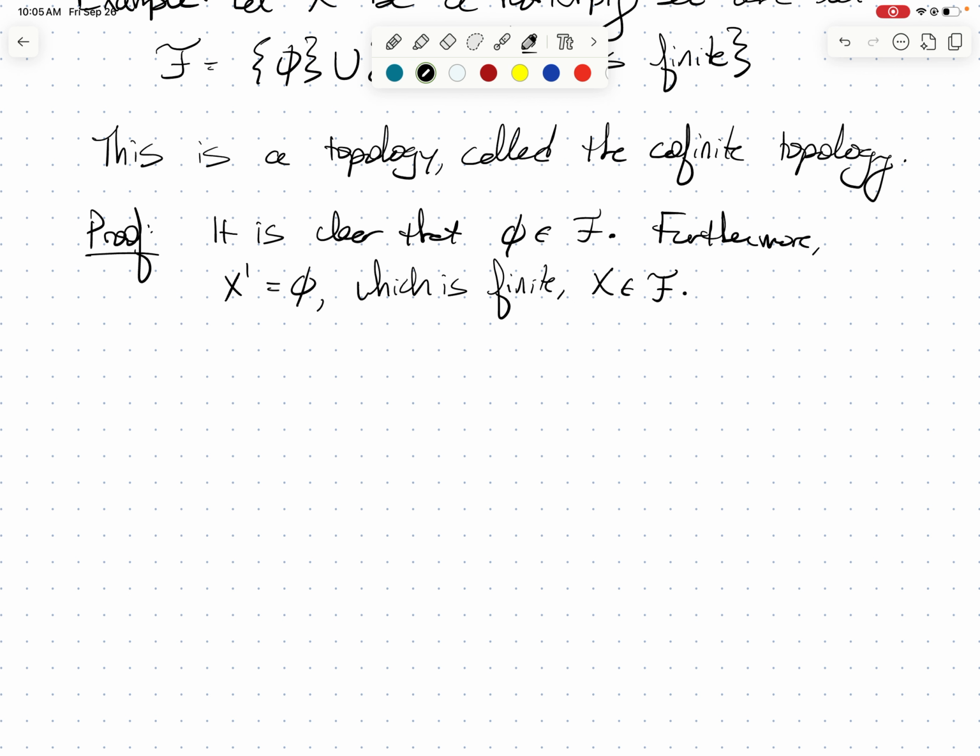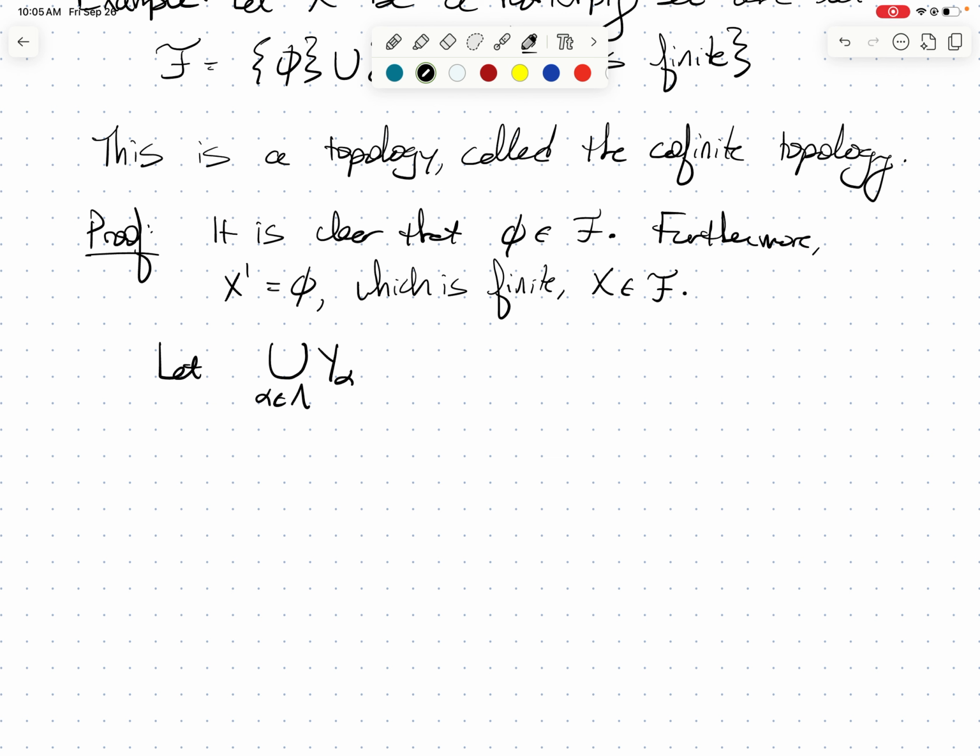So let's take the union over alpha in lambda of y sub alpha. Lambda is my index set, and it's arbitrary. It could be finite, as in 1, 2, 3, 4, 5, and I'm done. It could be countably infinite, like the naturals, so I could have y1 union y2 union y3 forever. It could even be uncountable. It's truly arbitrary. So I've got this union of open sets.